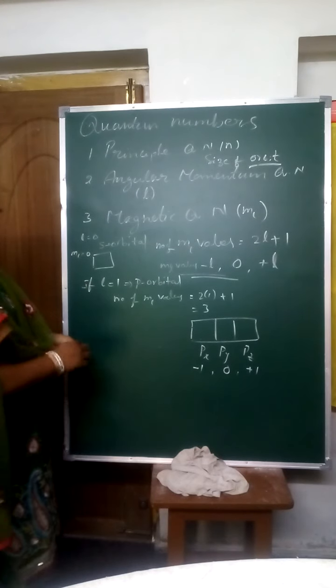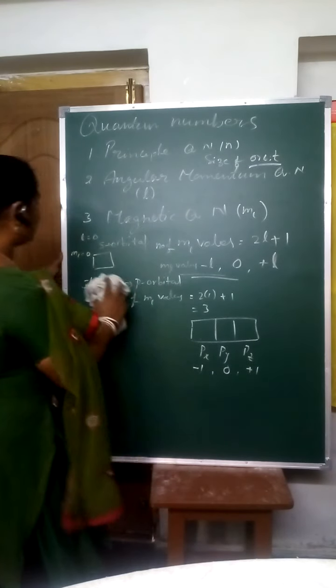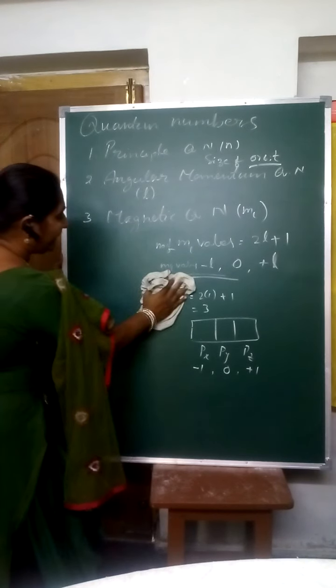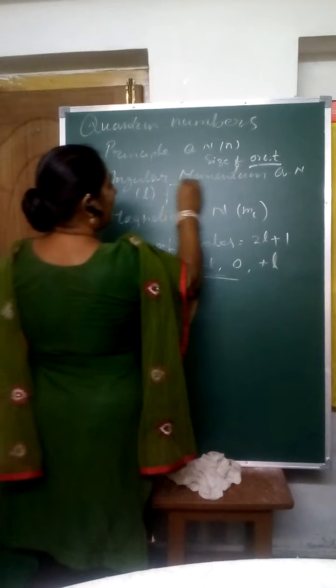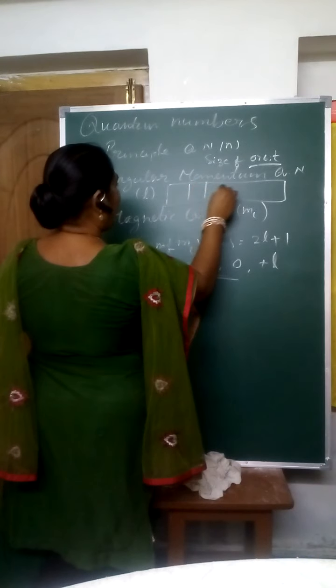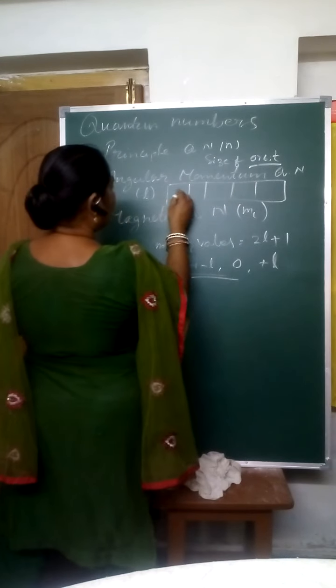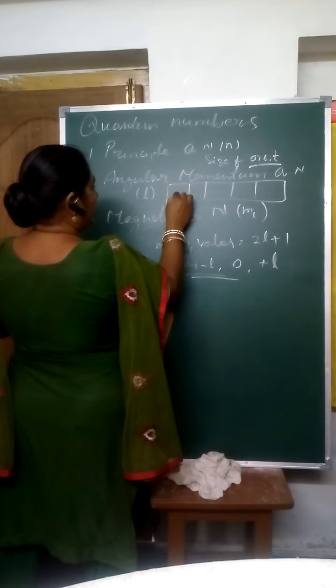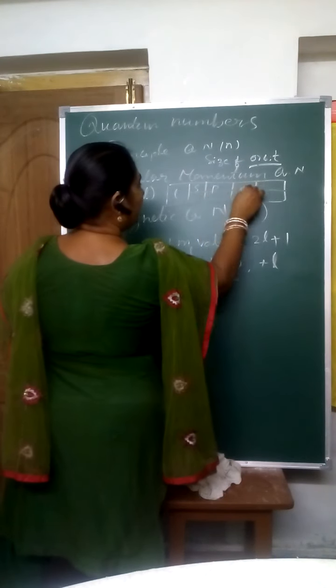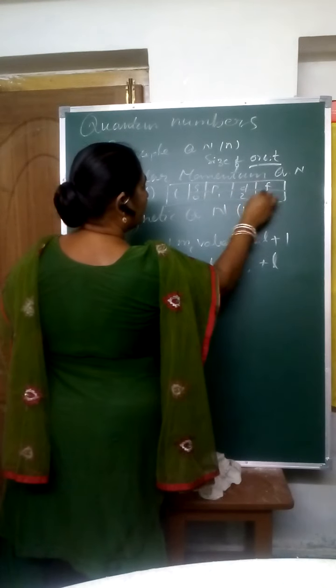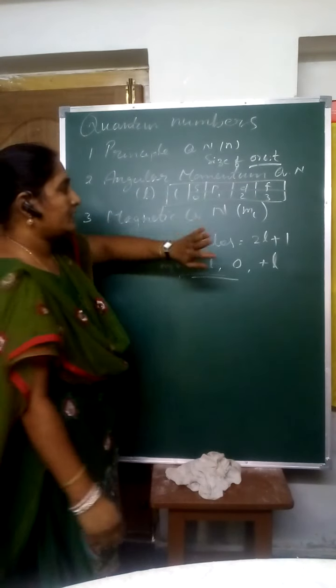Now you come to another example, if L is equal to 3. I am explaining by using the angular momentum quantum number only. Here the L values are S, P, D, F: 0, 1, 2, 3.